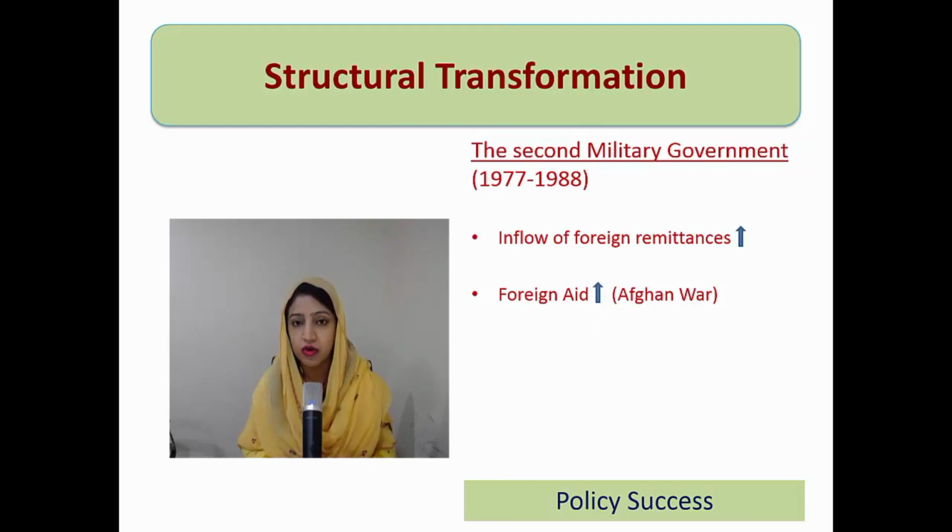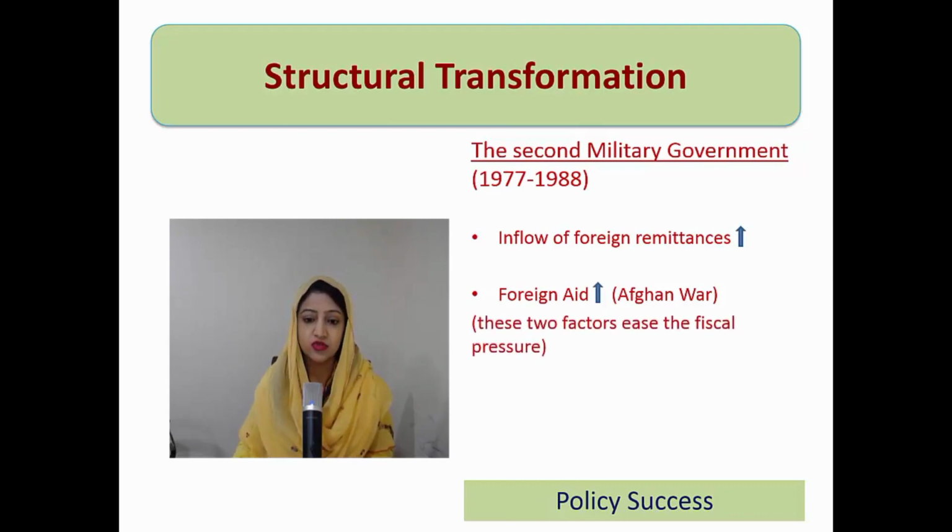So due to that Afghan war, foreign aid increases, and these two factors, increase in the foreign aid and increase in the foreign remittances, first of all help Pakistan economy and ease its fiscal pressure. हमारा fiscal pressure जो था वो reduce हुआ, political pressure भी reduce हुआ.